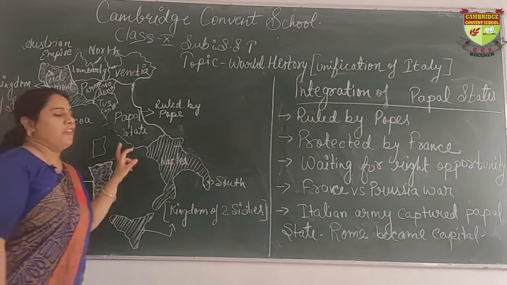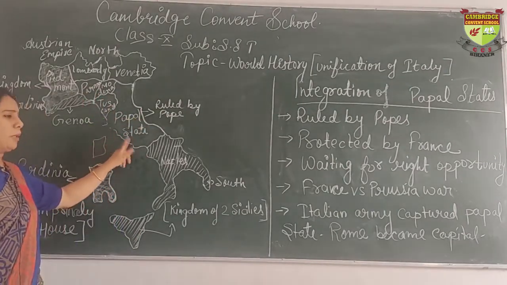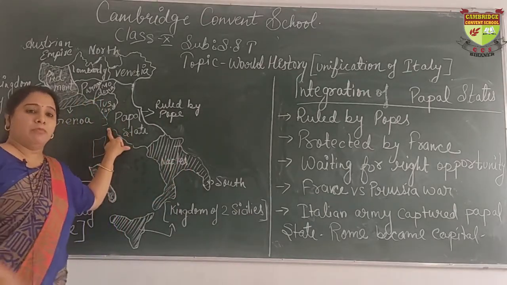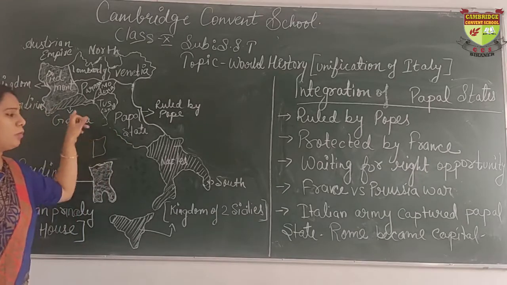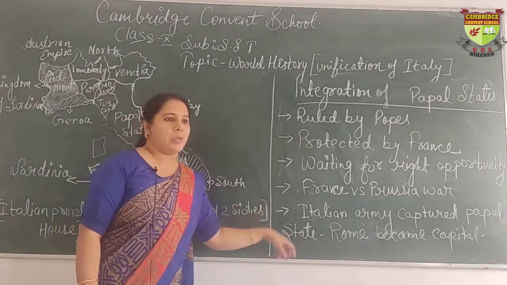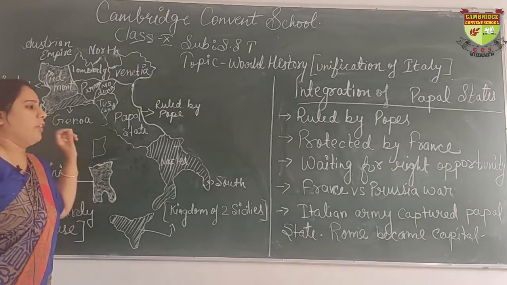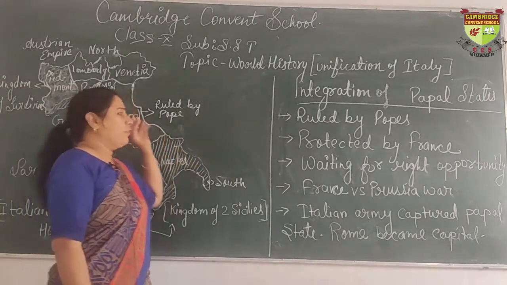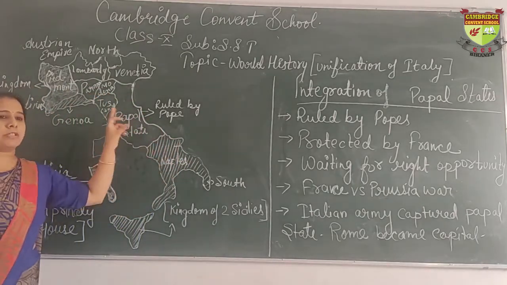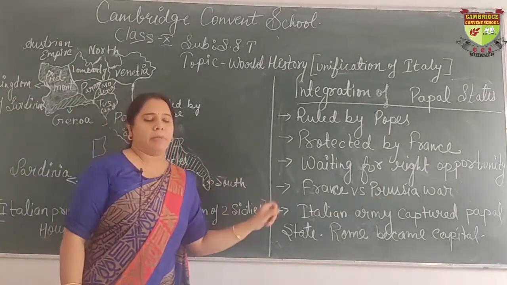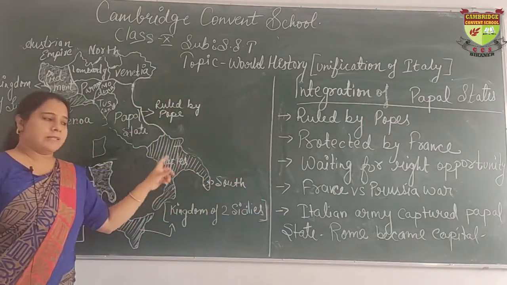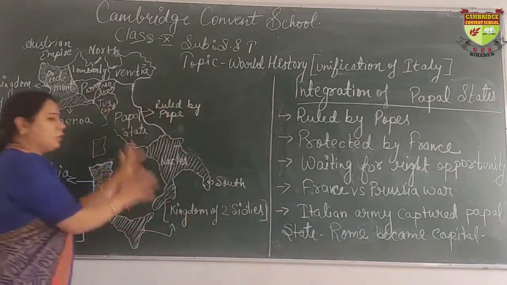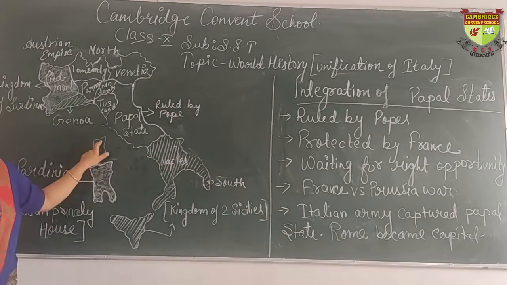During the war, France called all its army back from the Papal State. At this time the Papal State became weak. So Victor Emmanuel with his army entered this state and very easily captured it, made Rome the capital, and a small part of the Papal State was given to the popes to make them happy. Right now this place is known as Vatican City. So in this way finally the whole of Italy was unified under Piedmont Sardinia.